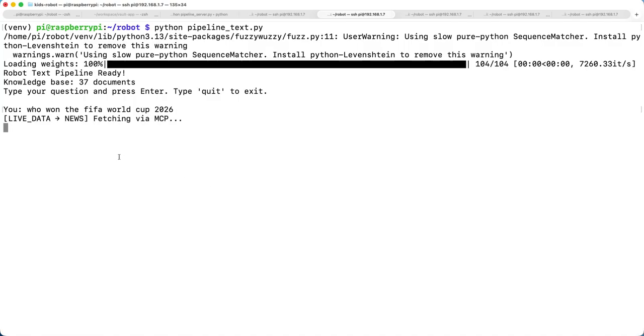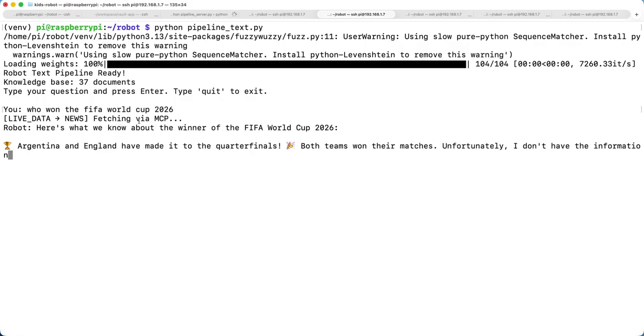So as you can see, the DistilBERT is doing the correct thing. It's redirecting it to fetch from the MCP to get the live data, because it's about current events. So here is what we know about the winner of FIFA World Cup 2026. It says Argentina and England have made it to the quarterfinals. Both the teams won their matches, fortunately. So that's correct. It does not have the information.